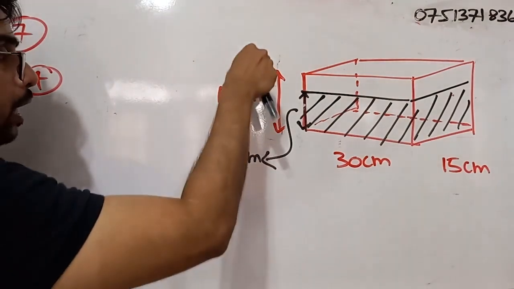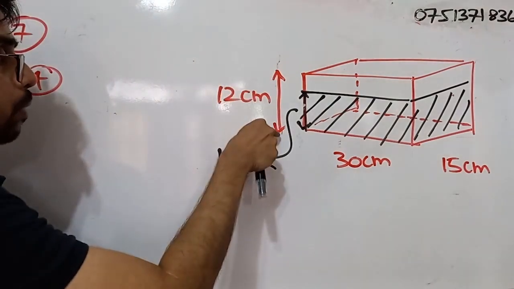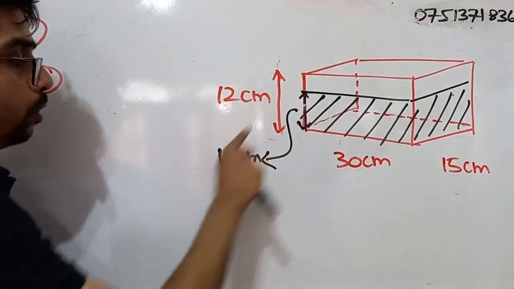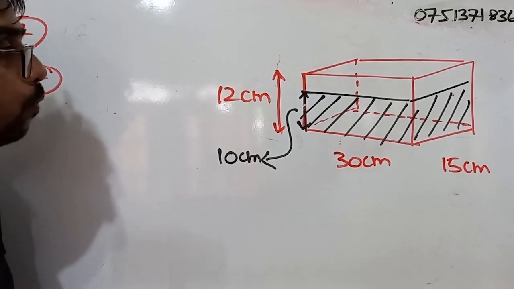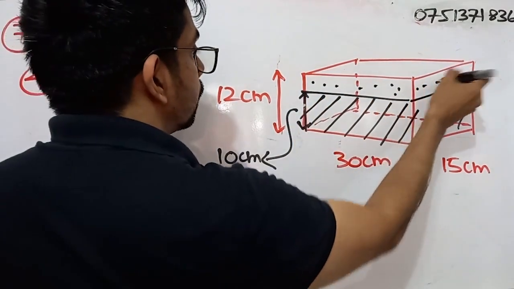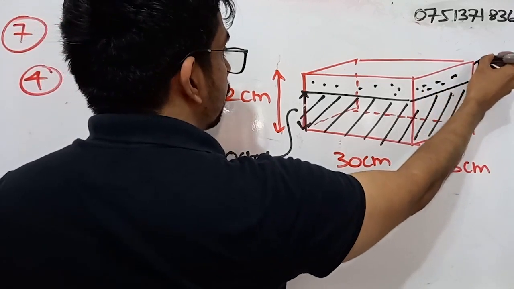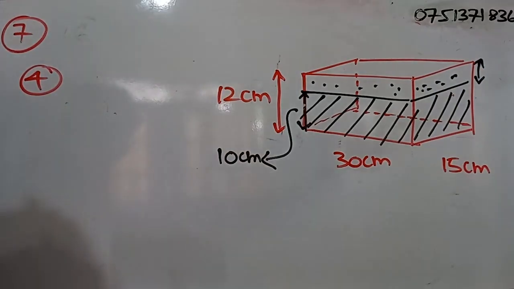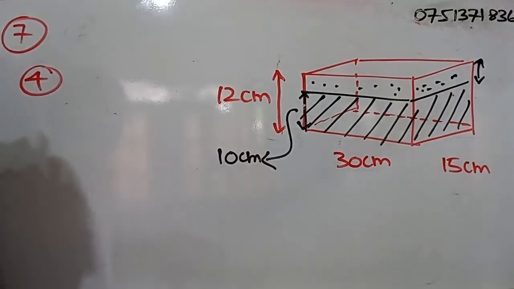So here the total height of the tank is what? 12 centimeters. Water is filled up to 10 centimeters. Then what is this gap? What is that height? 12 minus 10, no? Right? So what is that height? 2 centimeters.